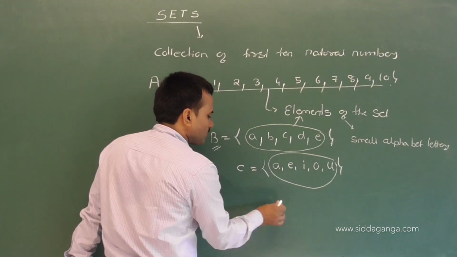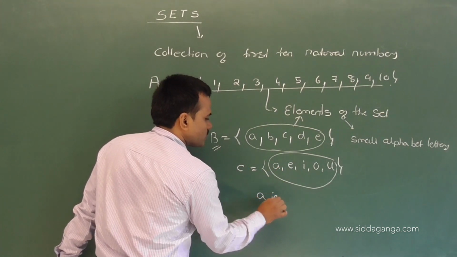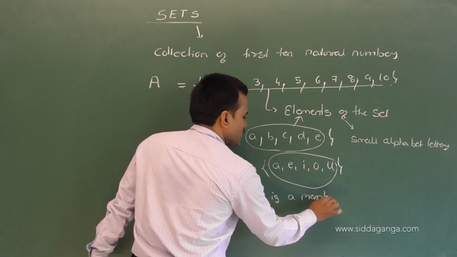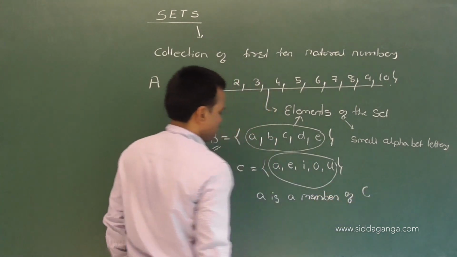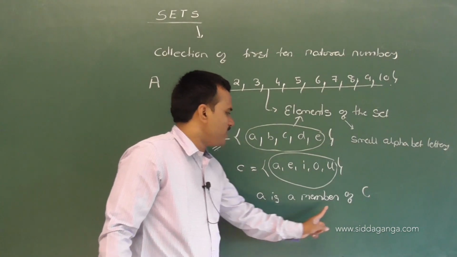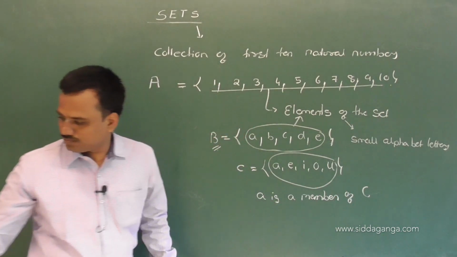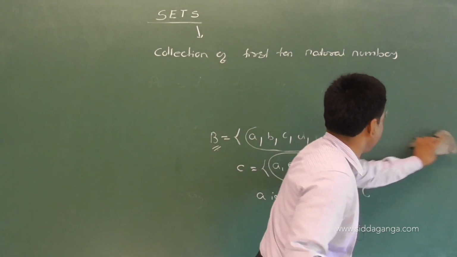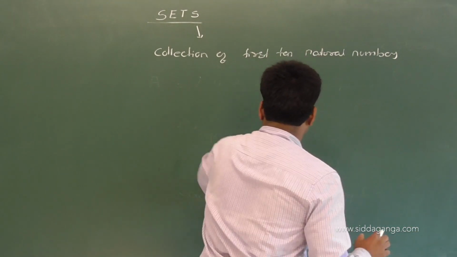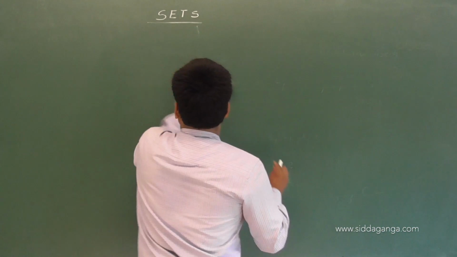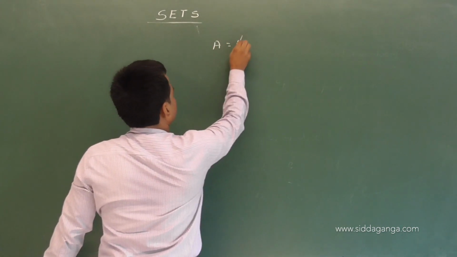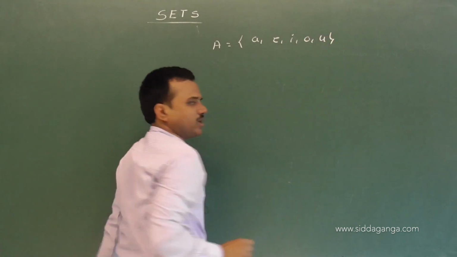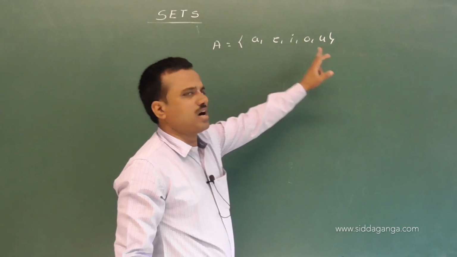One more topic, very important. See, observe. A is a small letter a. A is a member of C. Correct? So I write here one more very important concept. I write a collection of vowels: A, E, I, O, U. This is a set.